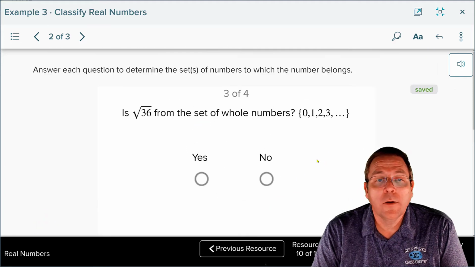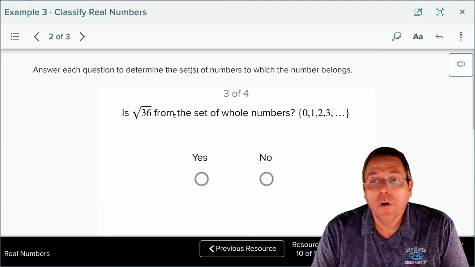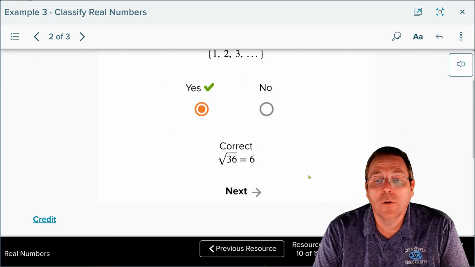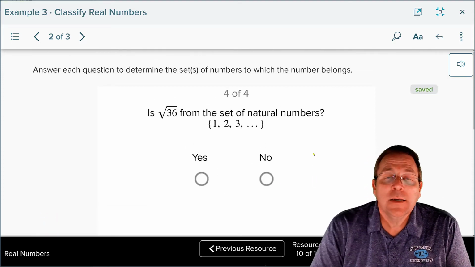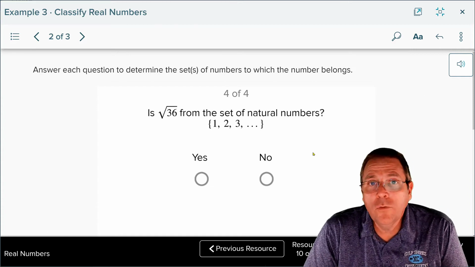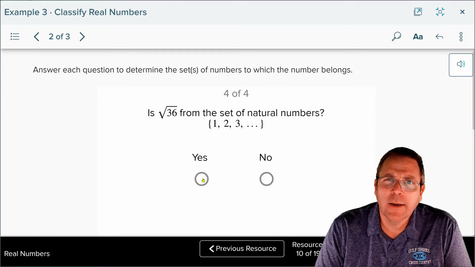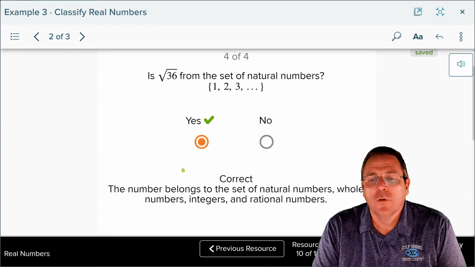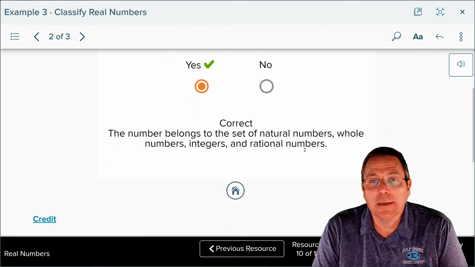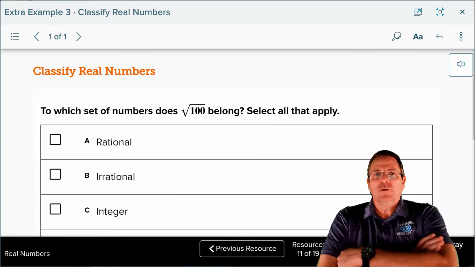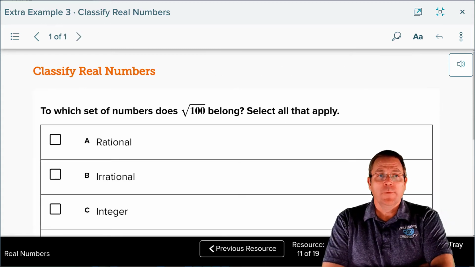Let's keep going from here. Is it going to be a whole number? Absolutely, because a whole number is going to be the positive integers and 0. So yes, again, it is going to be a whole number. Take it further. Is it a natural number? Can a caveman own 6 sheep? He absolutely can own 6 sheep, although I don't think he'd have any idea that it would be the square root of 36. So once again, the answer is yes. So we have lots of different sets that the number 6 actually belongs to. Now it's your turn. Tell me what the square root of 100 belongs to.